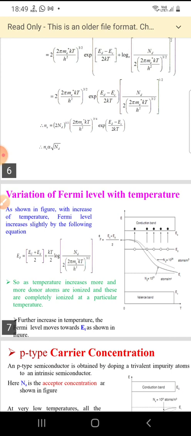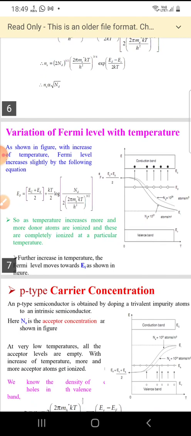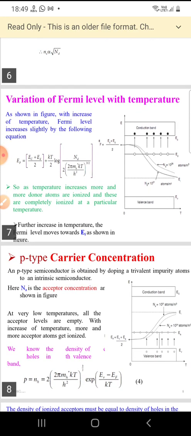And now finally we can write it as n equal to (2 Nd) whole power 1 by 2 and (2 pi me star kT by h square) whole power 3 by 4 into exponential of (Ed minus Ec) by 2 kT, where n is directly proportional to root Nd. Next we'll see variation of Fermi energy level with temperature. As shown in the figure, with increase of temperature, Fermi energy level increases slightly by the following